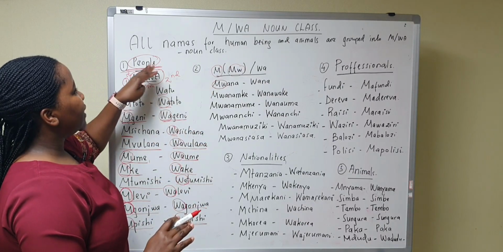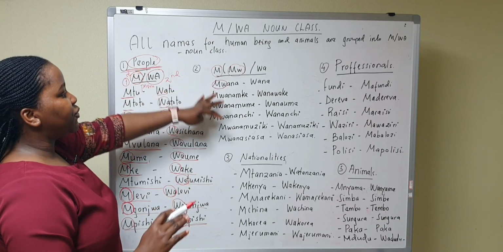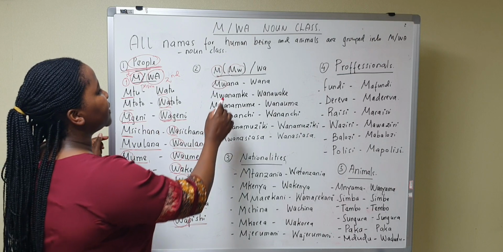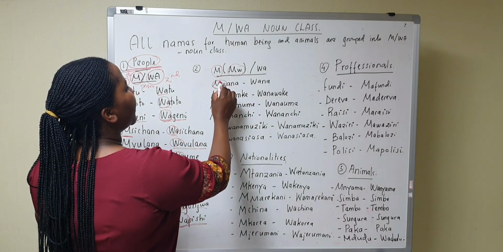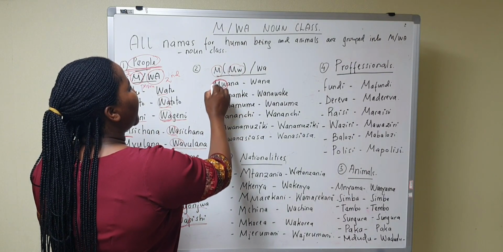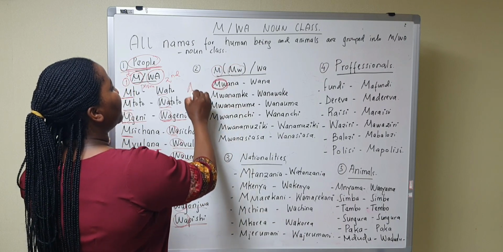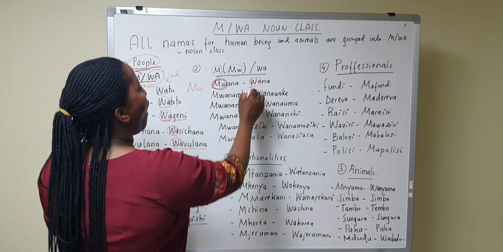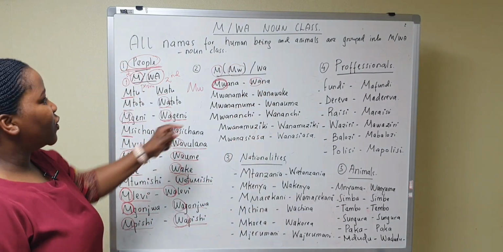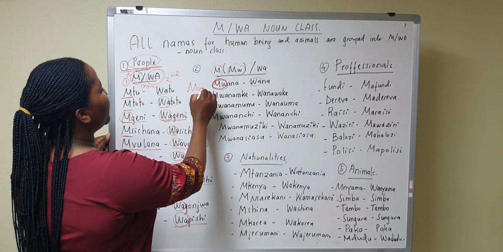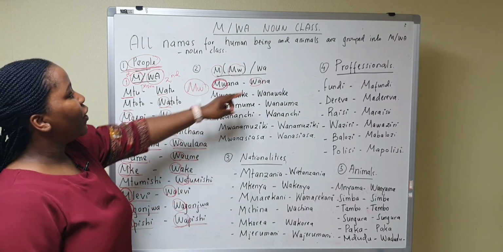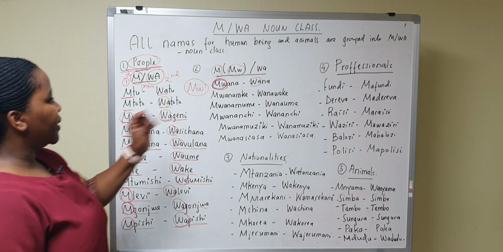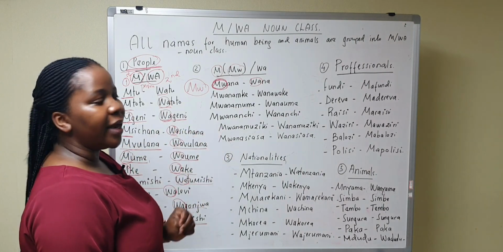It is also in this group of names for the people, but the difference is in this category, the first class starts with w and the plural is wa, just the same. So let's look at these examples.